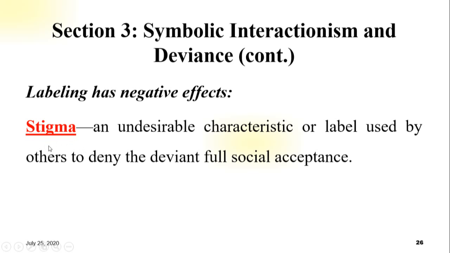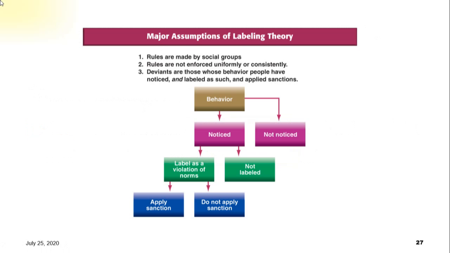Undesirable trait means unacceptable characteristic. The word characterize means identify or specify. This is the negative effect of labeling theory: stigma.